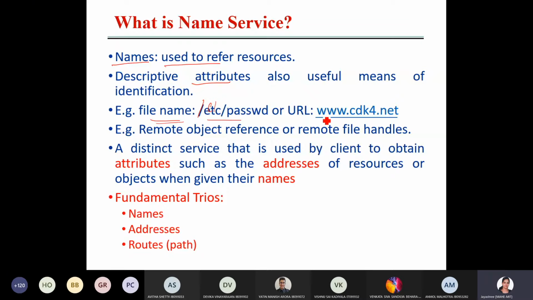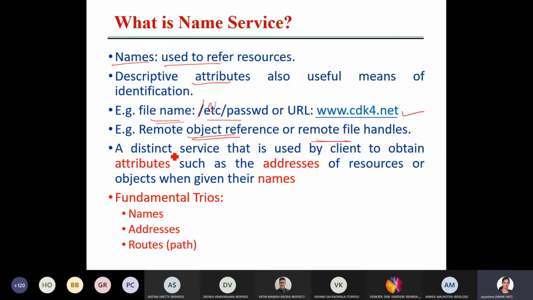And this URL you take, www.cdk4.net, it is a name given. Actually this is not the way the mapper will map this name; I mean the mapper will identify your location. So remote object references and remote file handles, these are all the names given. These are all just the references or the names given.